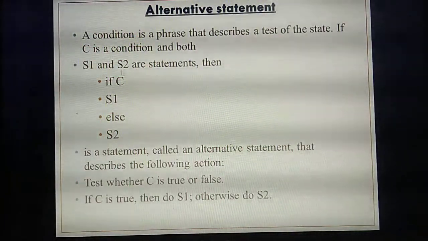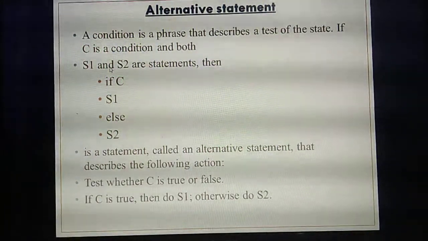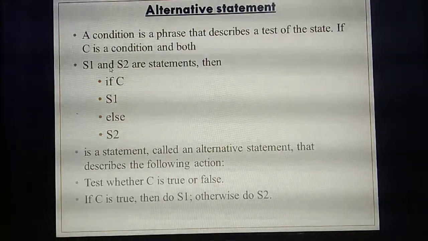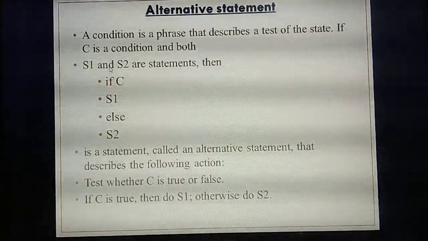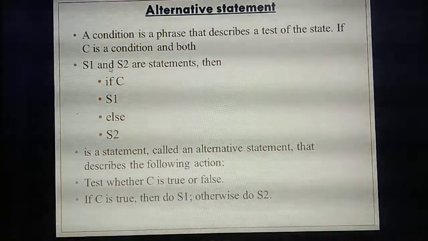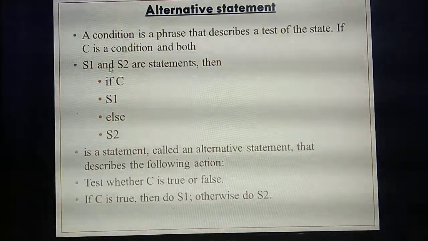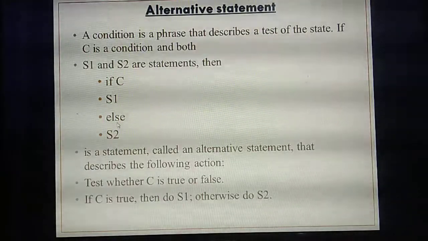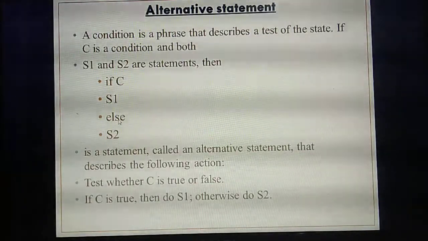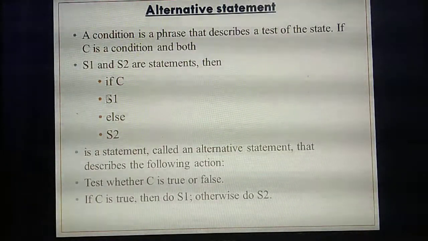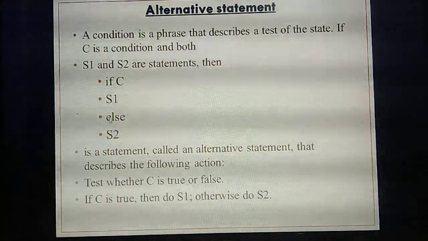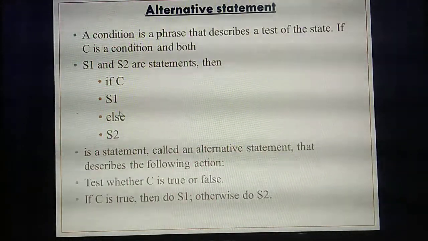So here the condition will be either true or false. Either the condition becomes true or the condition becomes false. Two outcomes will be there, true or false. So for that they are giving if else. True means the if block will execute. False means the else block will execute.